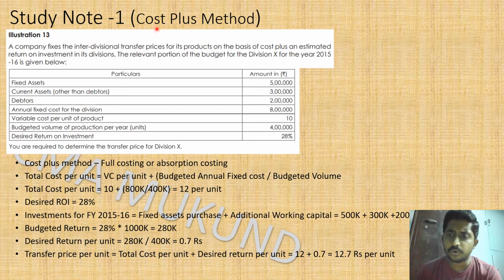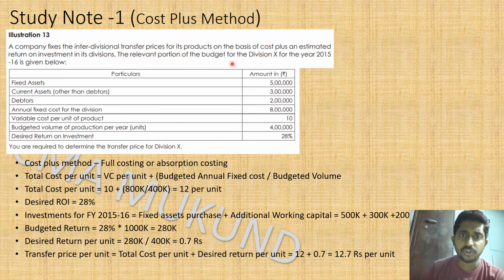So here is one more transfer pricing method, which is the cost plus method. Illustration number 13. A company fixes the interdivisional transfer prices for its product on the basis of cost plus an estimated return on investment in its division. So their transfer price policy for the next year is cost plus. What is the total cost? Cost plus means it is full cost or absorption cost, or variable plus fixed cost per unit, which is a very orthodox method of costing.